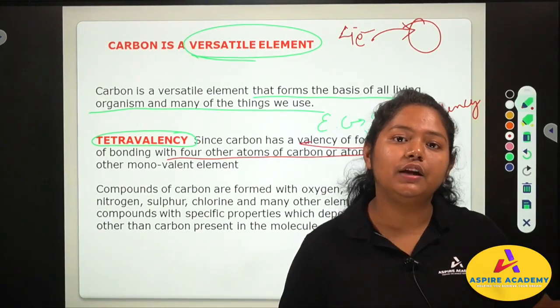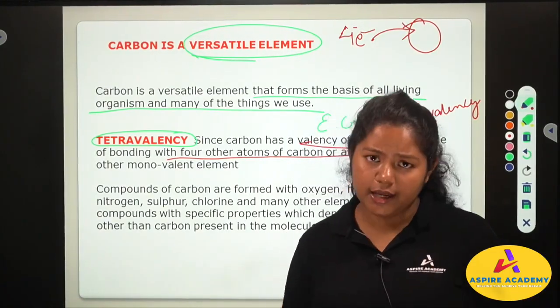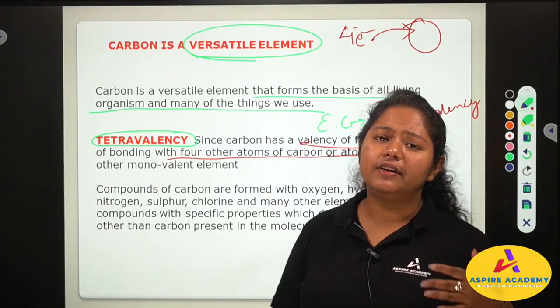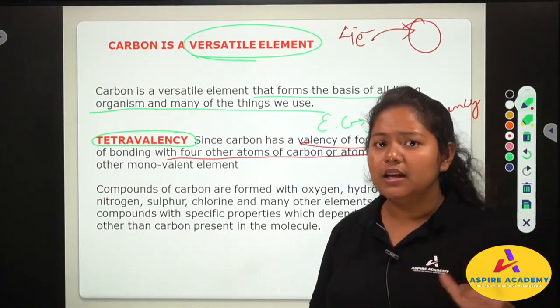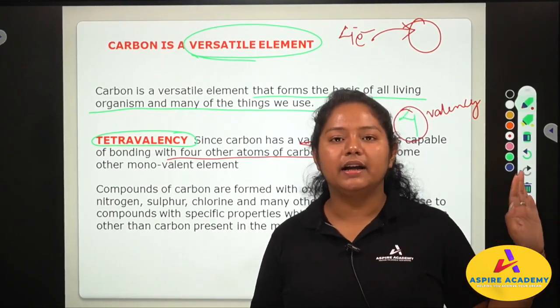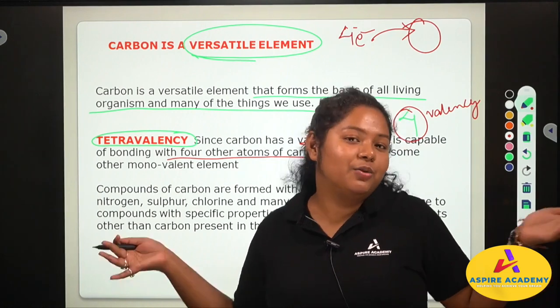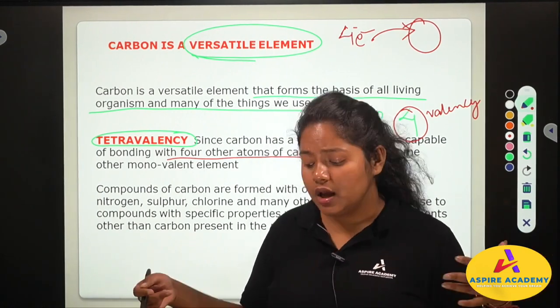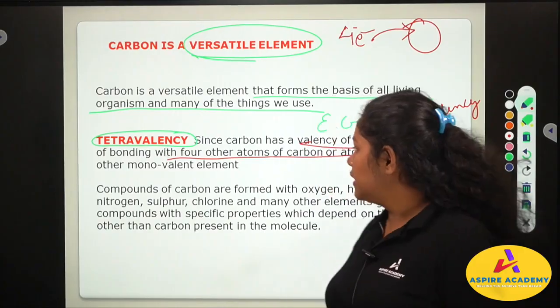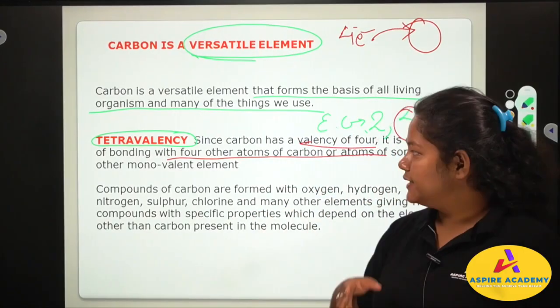It can give electrons, it can accept electrons, it can share electrons with oxygen, sulfur, nitrogen and different elements. Okay, so it depends on carbon. Now what does carbon have to do? Since carbon has lots of options, carbon is versatile and it is used in a lot of work. So carbon is our versatile element.